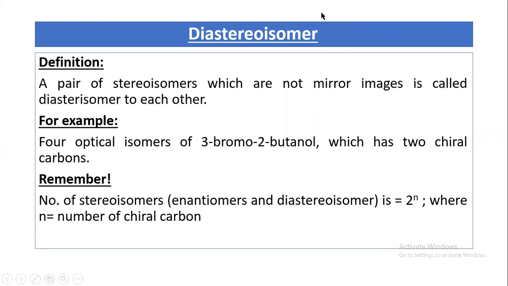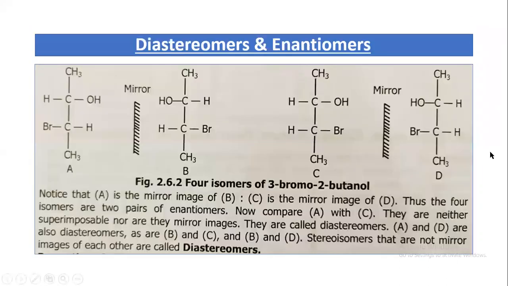So what is diastereomer? A pair of stereoisomers which are not mirror images is called diastereomers to each other. It is also an optical isomer. For example, the four optical isomers of 3-bromo-2-butanol, which has two chiral carbons. Remember, the number of stereoisomers, whether enantiomers or diastereomers, is 2 to the power n, where n is equal to the number of chiral carbons. Here four different optical isomers are present.